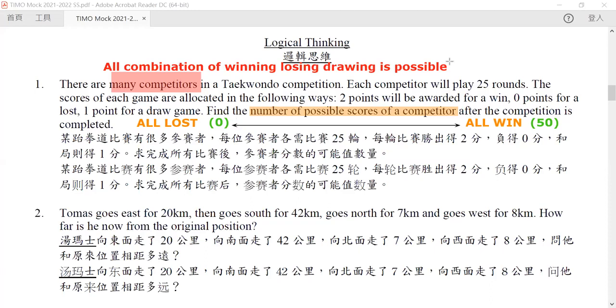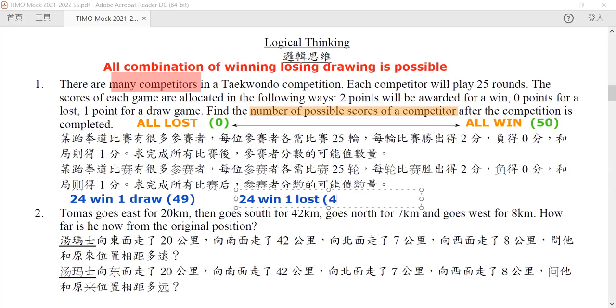Now, how about 49? 49 is just 24 wins and 1 draw. Then this will get you 49. How about 48? And 48 is just 24 wins and 1 loss.